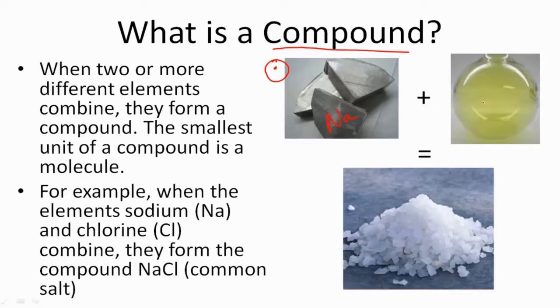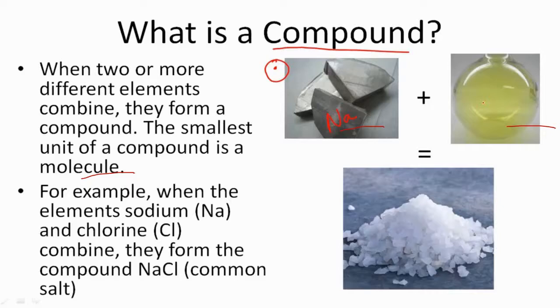So how do we define a compound? When two or more different elements combine, they form a compound. The smallest unit of a compound is a molecule. Many molecules of this compound will come together and give you a bigger compound. Over here we can see in the picture that we have Na, that is sodium, and chlorine.